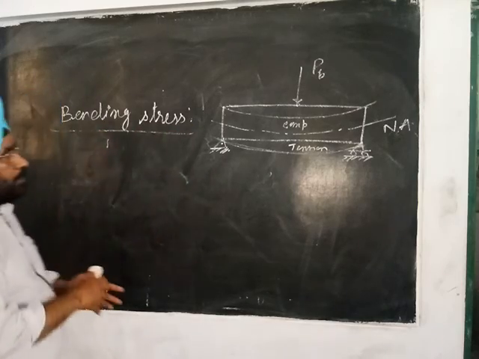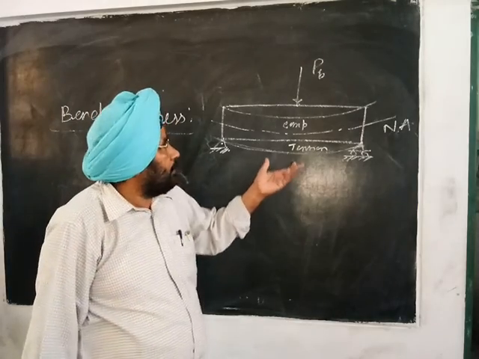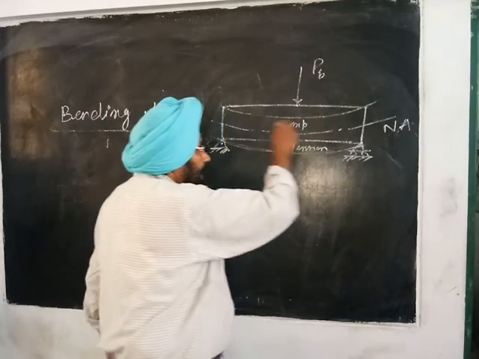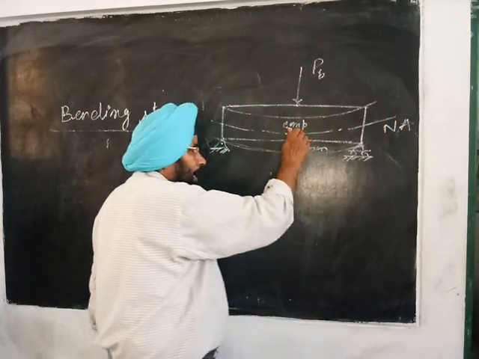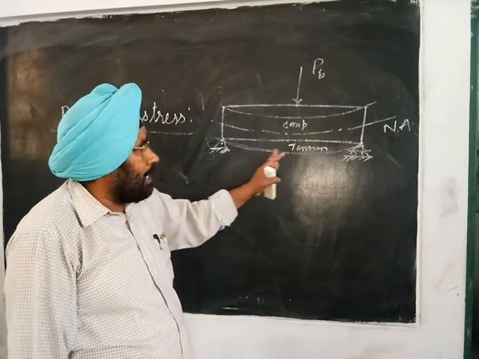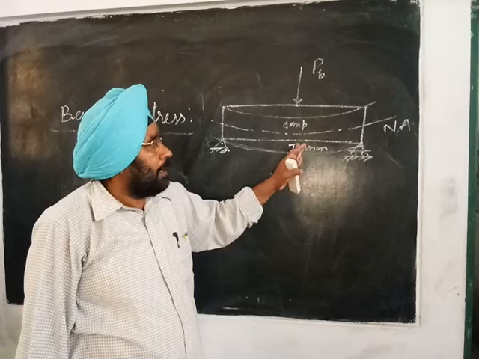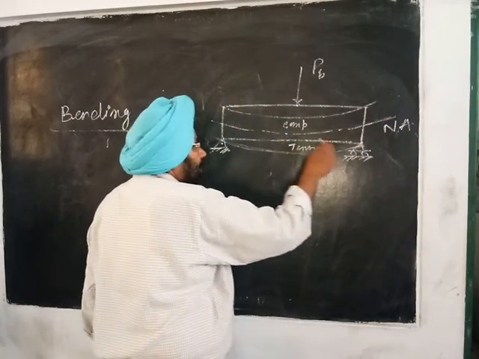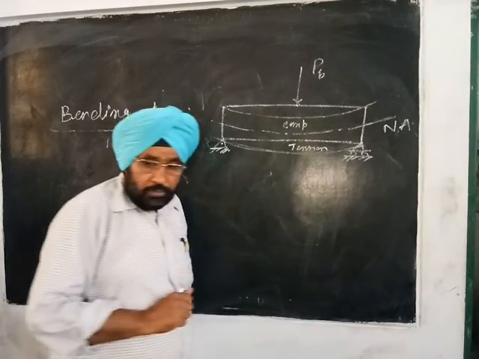So the figure shows a simply supported beam subjected to a bending load. Due to this load, the beam bends like this. So the upper layers are in the state of compression and lower layers are in the state of tension. NA means neutral axis, the axis at which the stresses are 0.